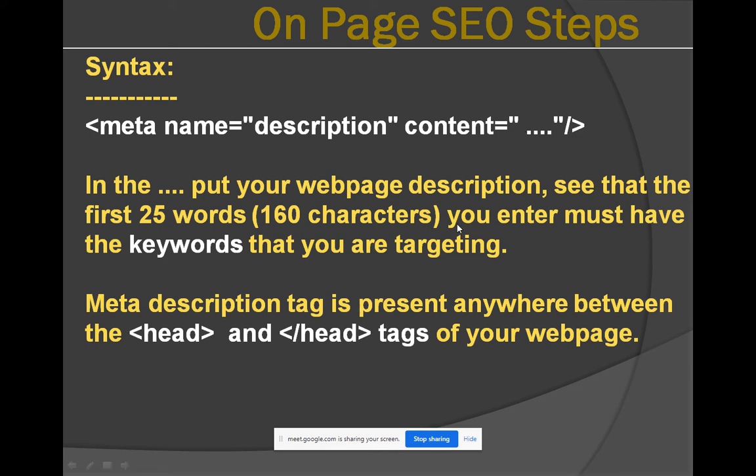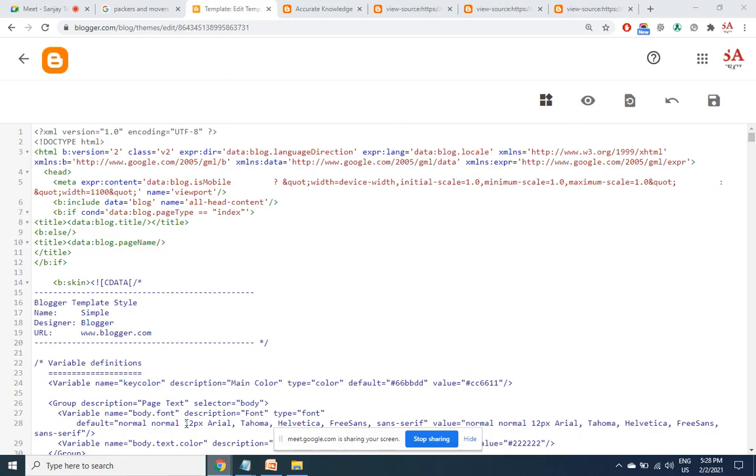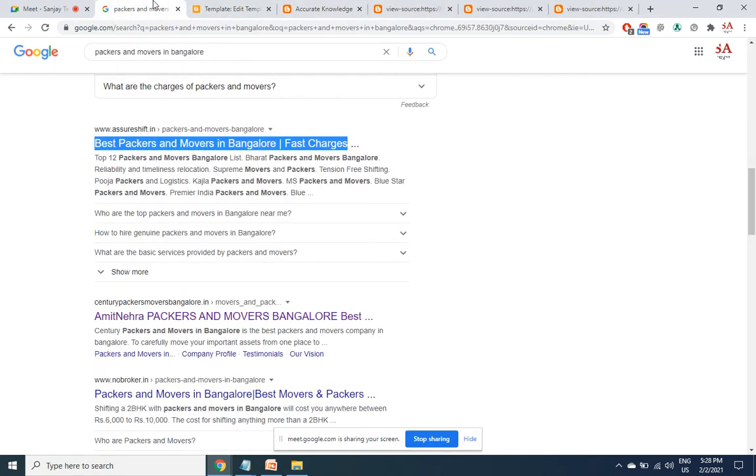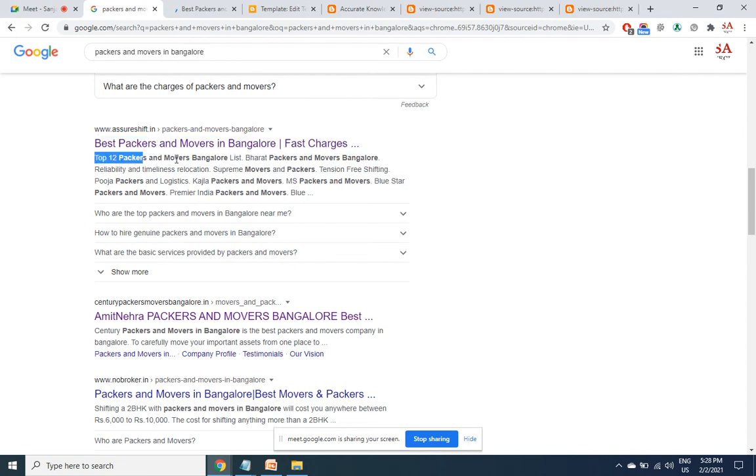Start the description with your keyword. So let's see how the description looks. Let's open the same page. See here, this is what a meta description is.